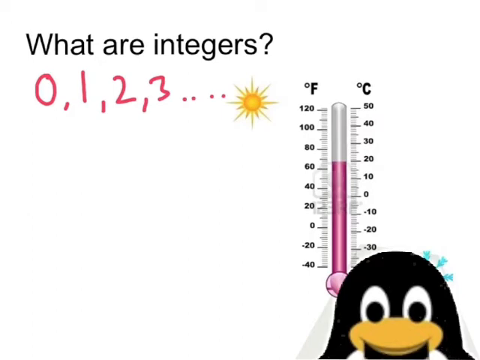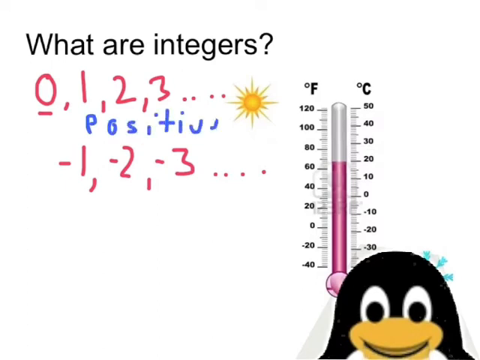But we are also going to include the opposites of these numbers. And the opposite of 1 is -1. The opposite of 2 is -2. The opposite of 3 is -3. And so on. So we have opposites of all these numbers. 0 is its own opposite. There is no -0. There is only 0. So we got two kinds of numbers here that make up integers. We've got our positive numbers and we've got our negative numbers.